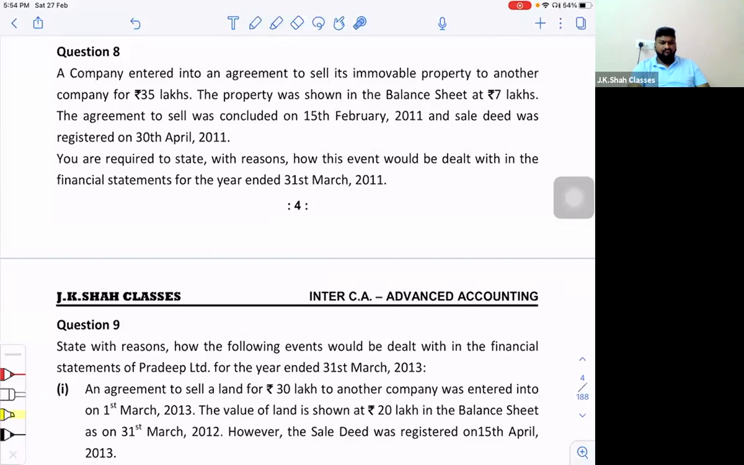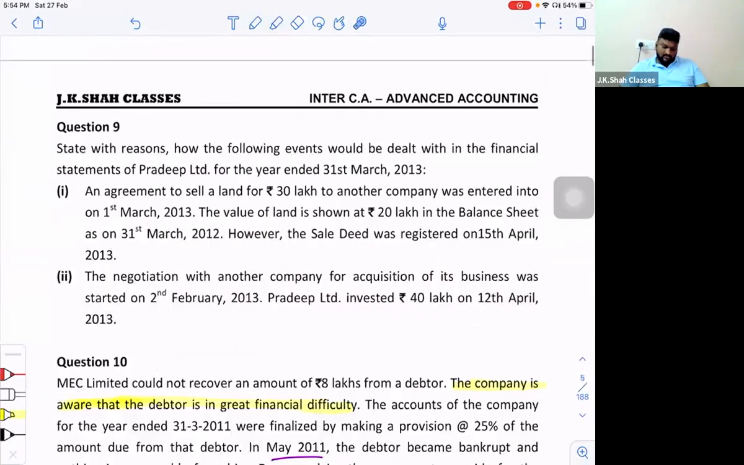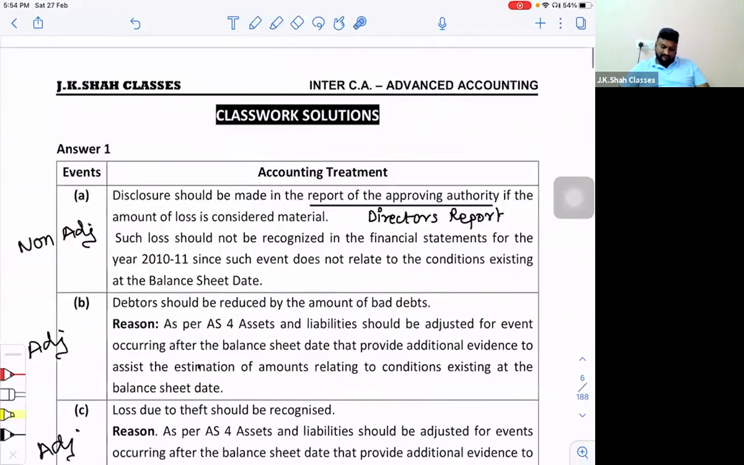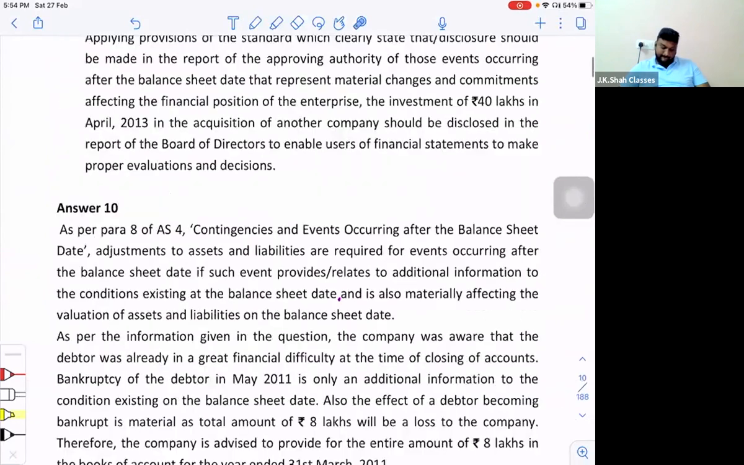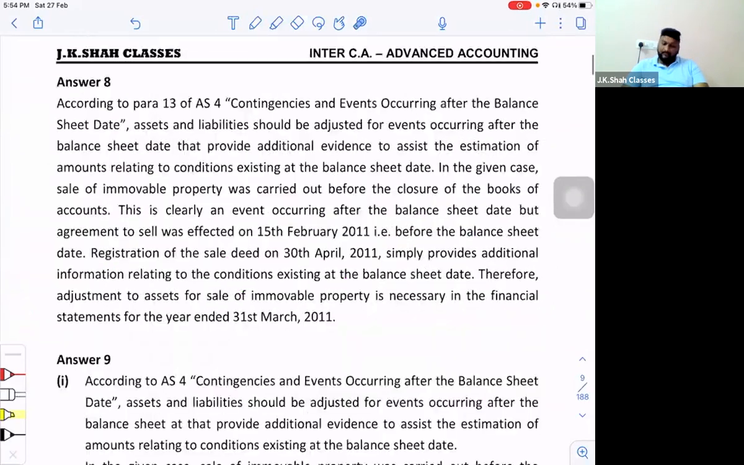Sir, if I'm correct, yesterday you told that the contingencies we record as per AS4 only relate to bad debts, and other contingencies are disclosed as per some other AS, like AS29, right? Yes. But in the answer it's written as per AS4. No, that is the disclosure part. So I'm confused, sir. Is the disclosure as per AS29 or AS4?